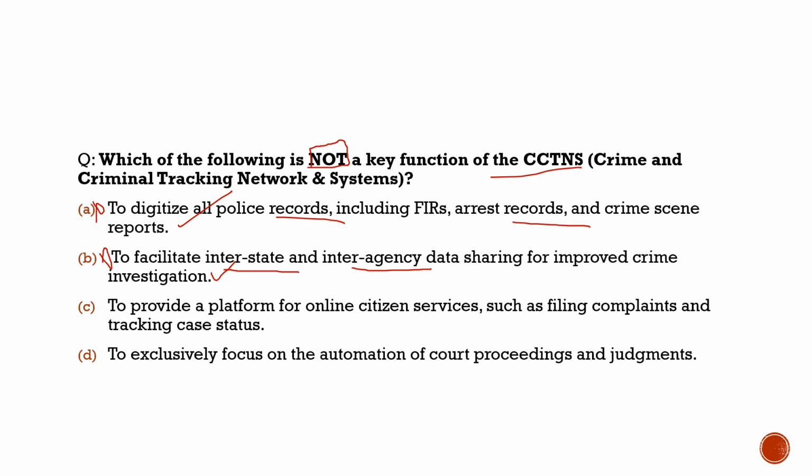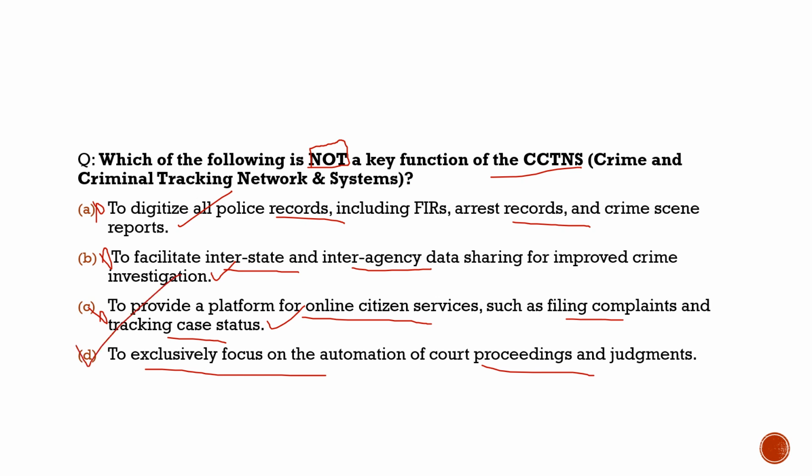Also, statement 3, to provide a platform for online citizen services such as filing complaints and tracking case status. 100% correct. It has this function under CCTNS, but with respect to this question, it is also incorrect. Then the fourth statement, to exclusively focus on the automation of court proceedings and judgments, it has nothing to do with it. So with respect to this question, the correct statement is option D.